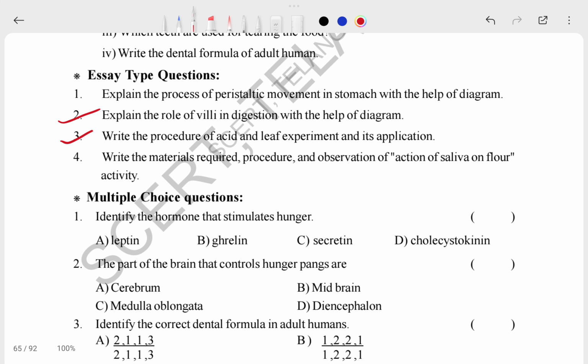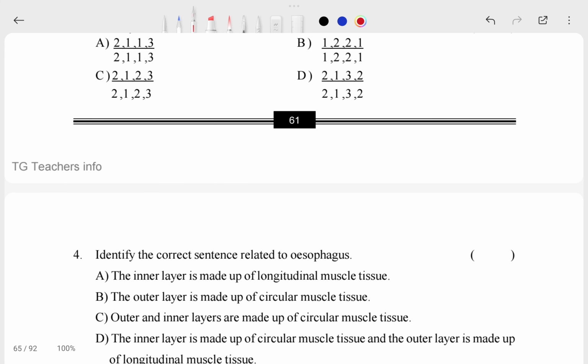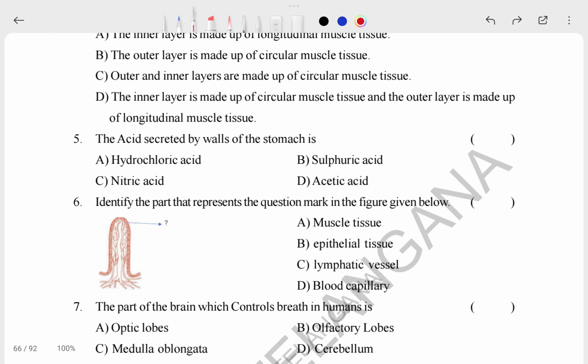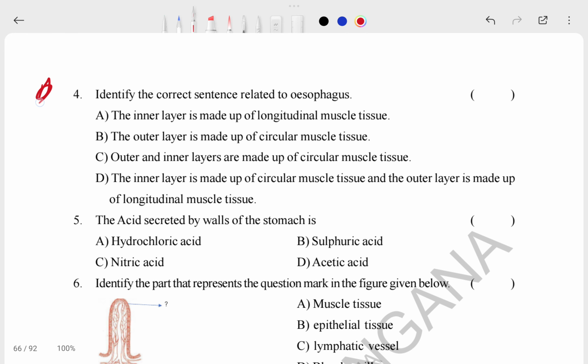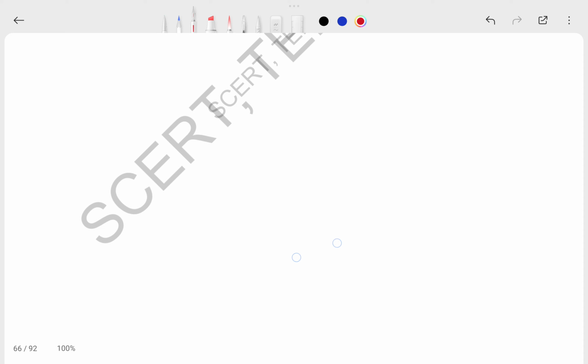Okay, so now it comes to the multiple choice questions. So I hope you know about the multiple choice questions. There are 10 marks for the multiple choice questions. Okay, so in this one you can see this. This is a multiple choice question only. Once you read this, okay, and this is important because it asks you about a diagram, what we call that part. Okay, so it is still chapter 7 here, let's see.